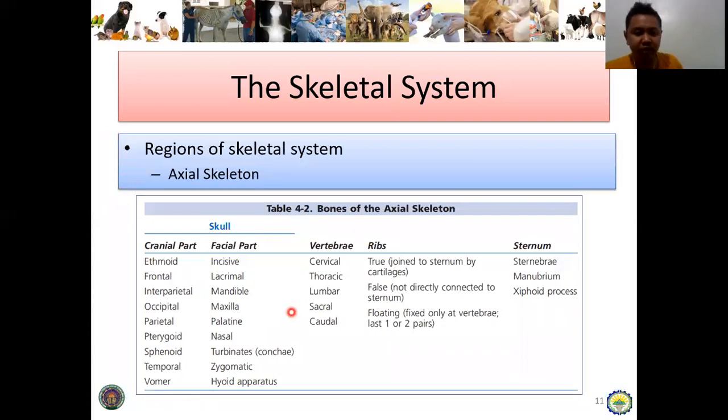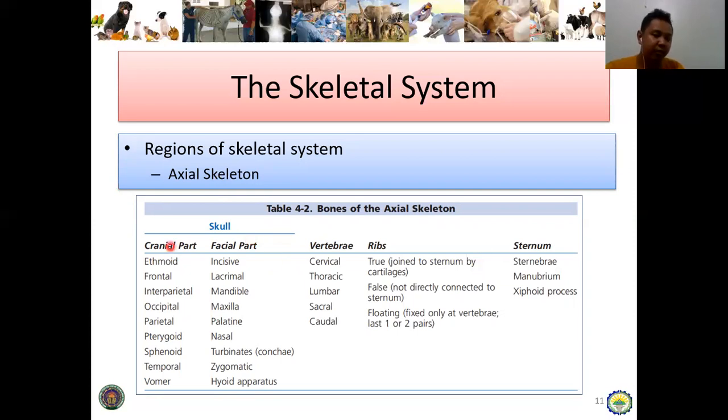Okay, let's proceed to the regions of the skeletal system. They are divided into two parts, the axial and the appendicular skeleton. So let's proceed first to the axial skeleton. Take note that the axial skeleton comprises the skull, the vertebral column, and the ribs.